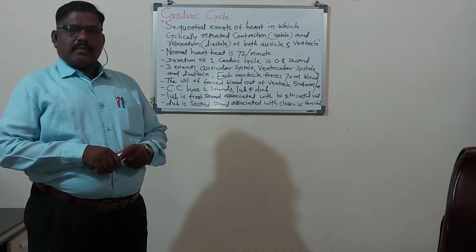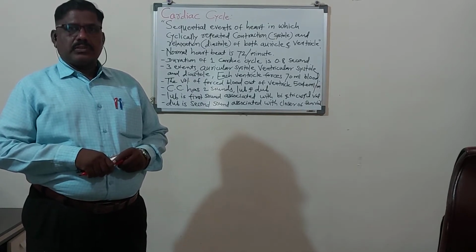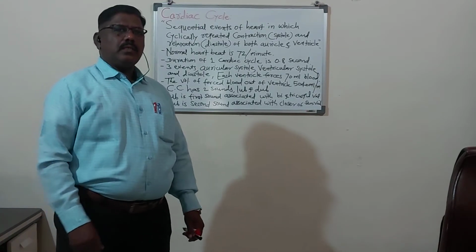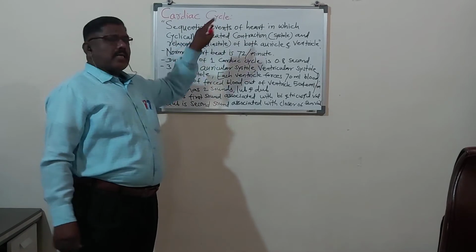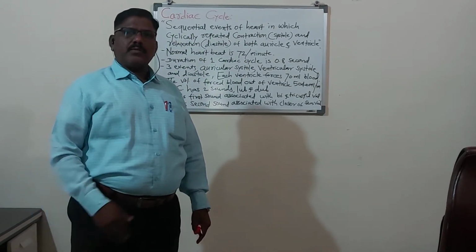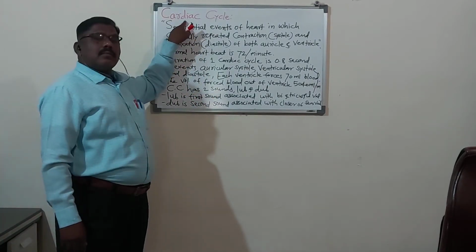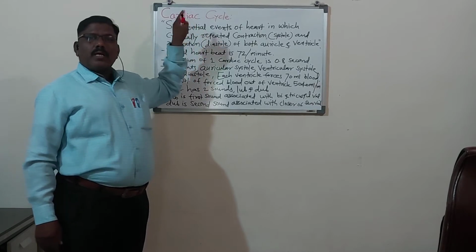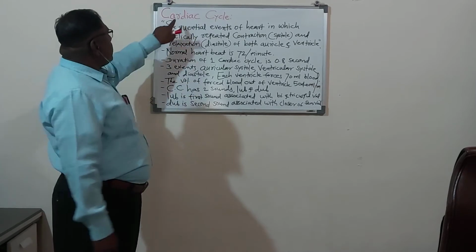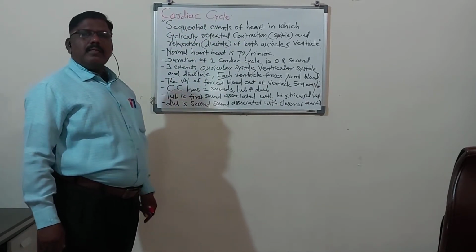We have completed the origin and conduction of the cardiac impulses. Now in today's period we will see the cardiac cycle. We will study here the cardiac cycle as per your syllabus. Next bit is the cardiac cycle. Cardiac, you remember, is about the heart, and cycle means continuous in the cyclic form. So cardiac cycle means the cycle which is happening in the heart.